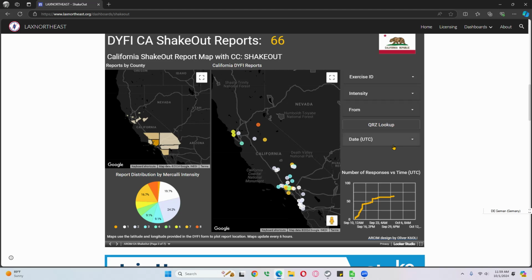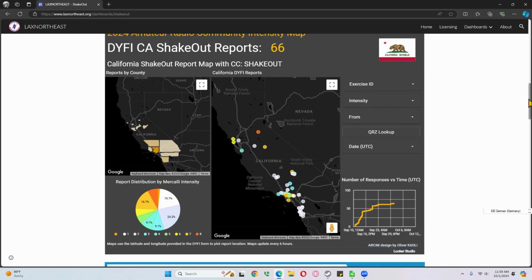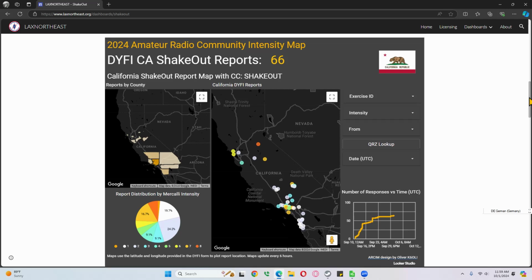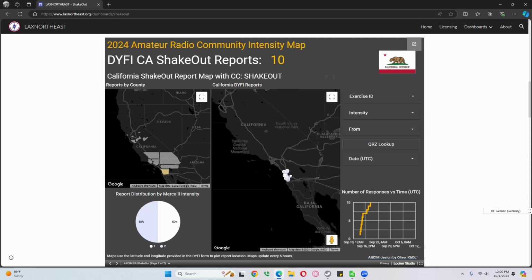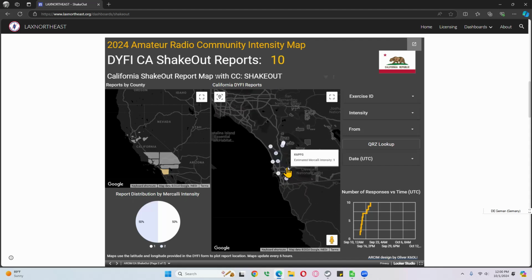So that makes it easy to actually take a screenshot and show their partners, their ARES groups, what's going on on this map. As you can see, it only shows the California stations now, so that's a filtered map. And it also shows the counties. So let's say if I wanted to see the San Diego County reports and they had an exercise with this map, I can click on that, and that shows me the San Diego stations that submitted their reports.